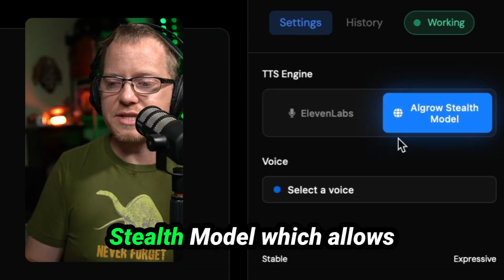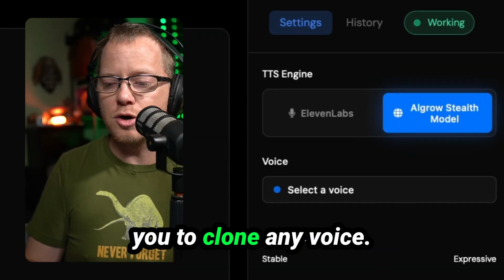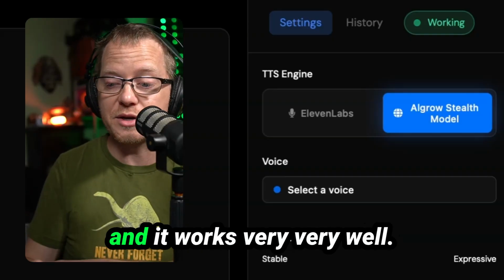Also, Algrow has their stealth model, which allows you to clone any voice. I have cloned my own voice and it works very, very well.